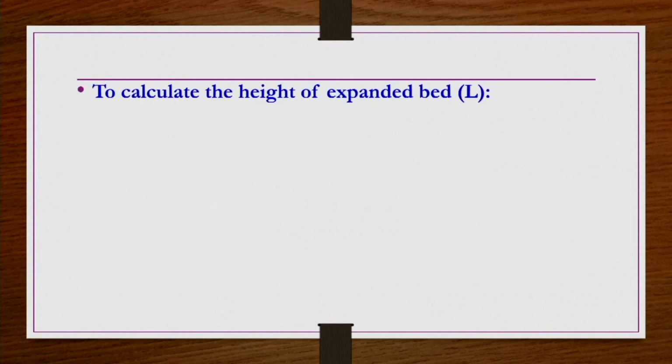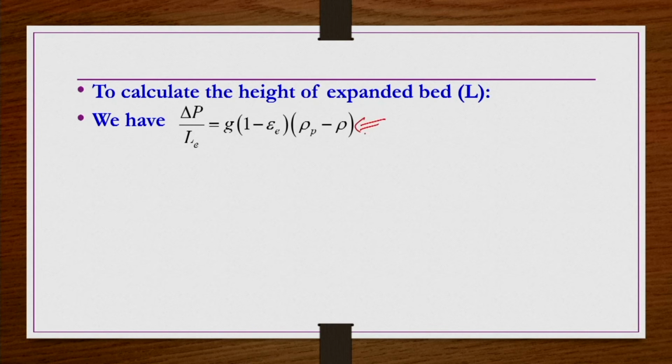Now, if you want to calculate the bed height for the expanded bed, we have two equations. Under the expanded bed conditions, delta p by L we can write as g into 1 minus epsilon into rho p minus rho, with L suffix E and epsilon suffix E to indicate the expanded conditions.